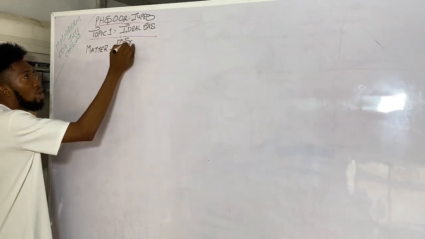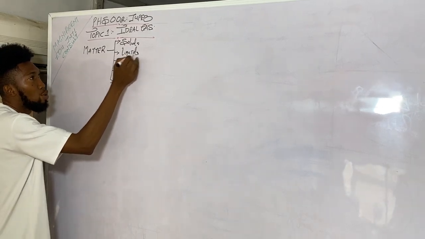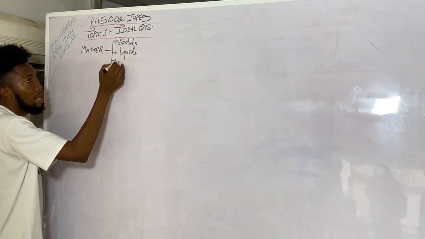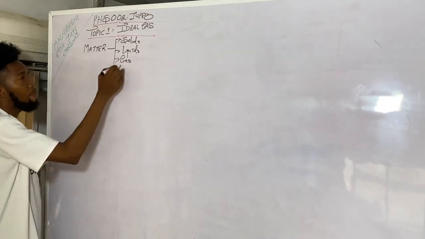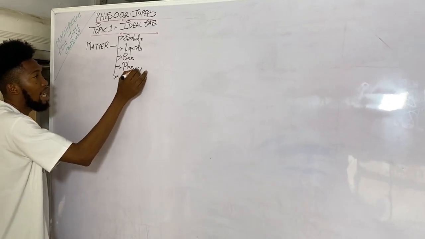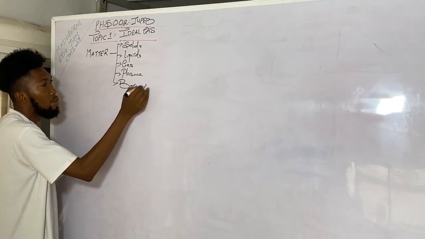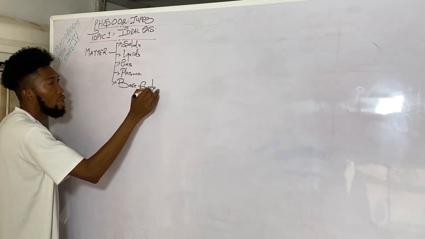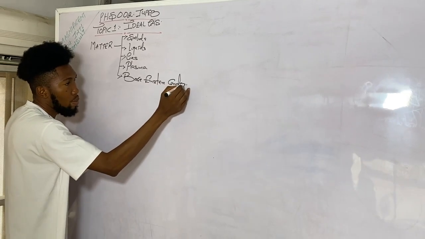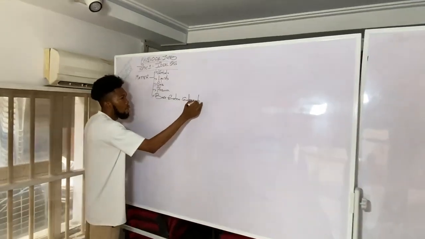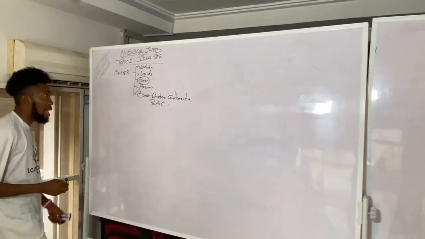So we know we have solids, we have liquids, of which when you heat up liquids, you have gas, our subject matter for today. Then we now have plasma, which are like ionized gases. Then you have Bose-Einstein condensate, that's BEC. But we're going to be looking at the gas today.